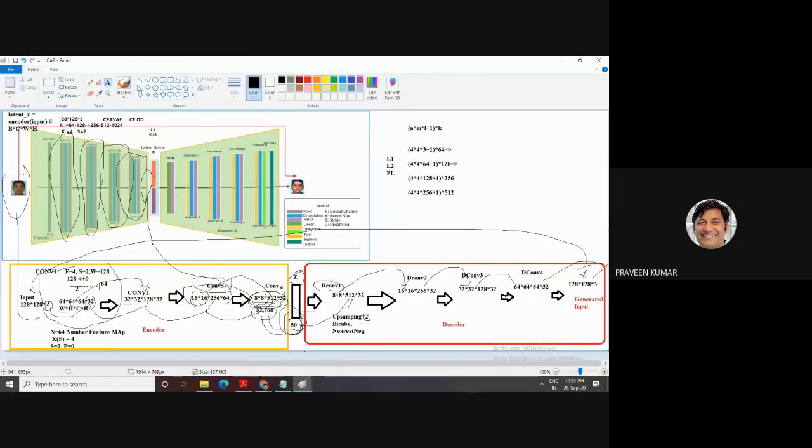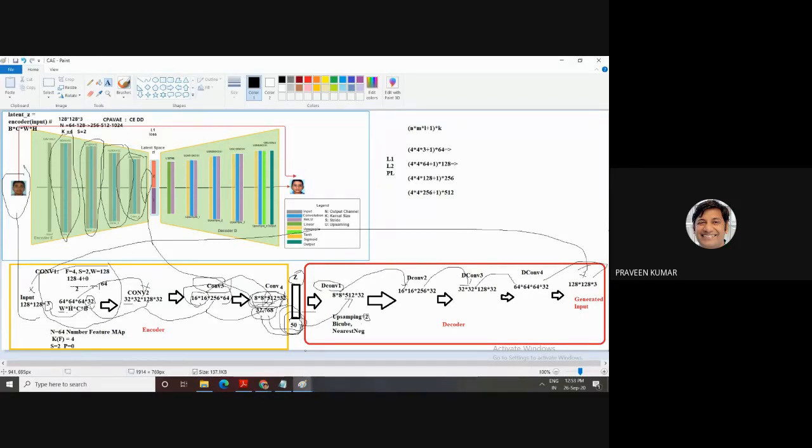In the case of the decoder, we use deconvolution, which means resizing your image. The resize can use the bicubic interpolation concept or the nearest neighbor concept. Different types of concepts are available with the help of which image size is increased. We are not required to focus on these algorithms. We use the direct predefined functions of a particular framework, like ConvTranspose2D, upsampling, nearest neighbor. These are inbuilt functions of PyTorch. With the help of these, we increase the size from 50 to 128 cross 128 cross 3.